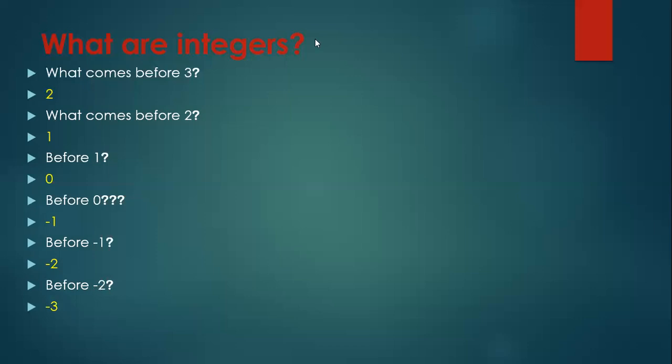So all these numbers which are below 0 are called negative numbers, and the numbers which are above 0 are called positive numbers, and all these counting numbers are called integers. So now let's move towards the definition.